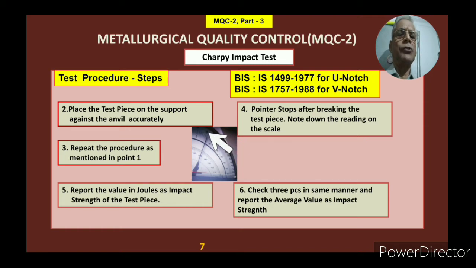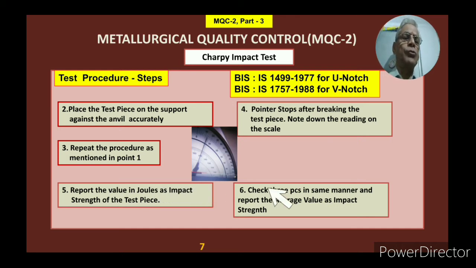Instead of any calculation, you can directly read it from here. In this particular diagram, it is shown approximately 7 joules. So in this case, it is 7 joules. Report the value in joules as the impact strength of the test piece.